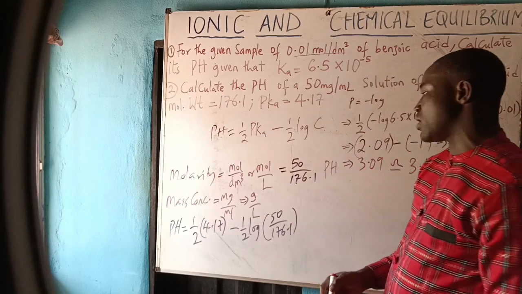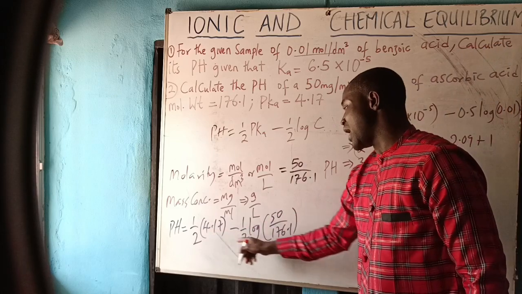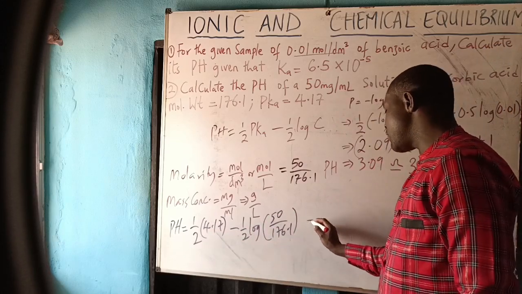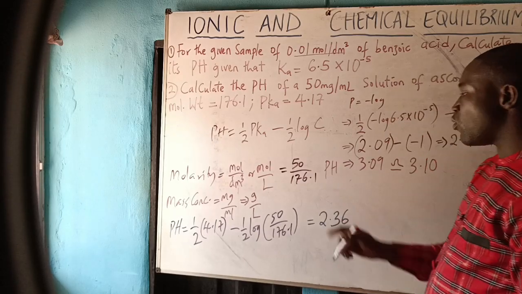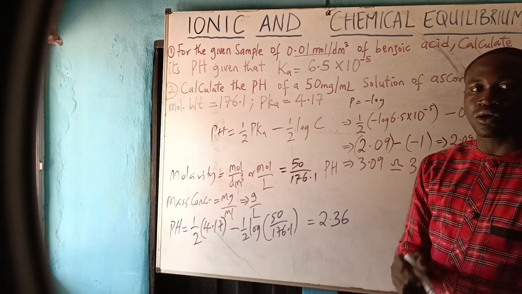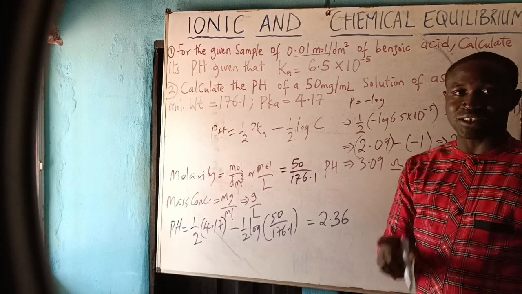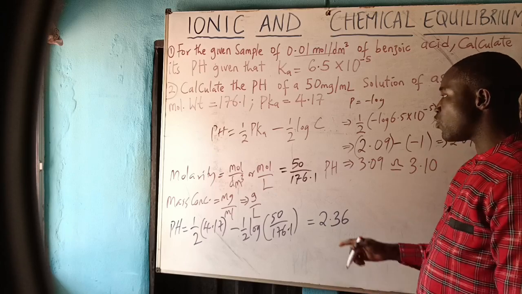So you use your calculator to compute it. After computing this and this, it will be giving you 2.36. So I want you to use your calculator and confirm it. Also comment in the comment box below. Tell me yes it is correct or no, then correct me. Thanks for watching the video.